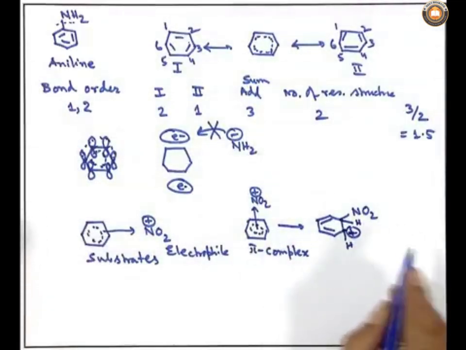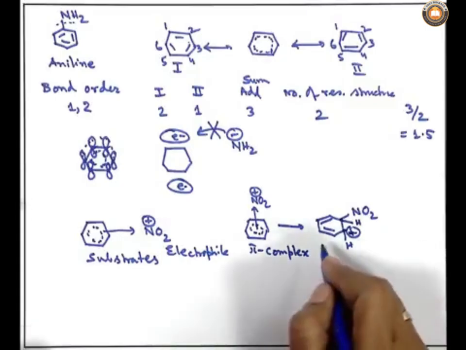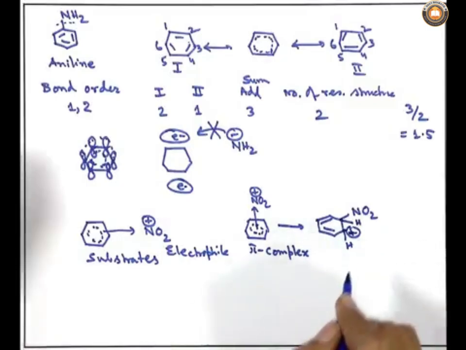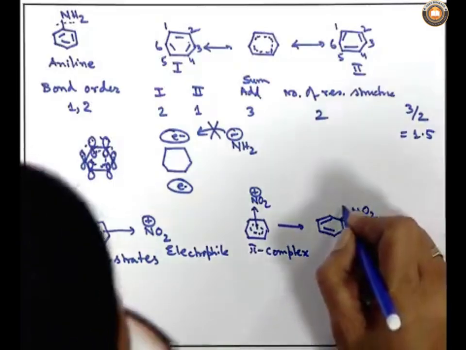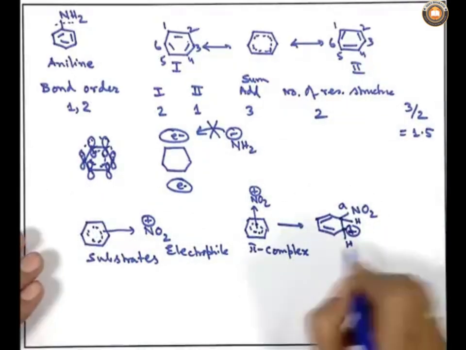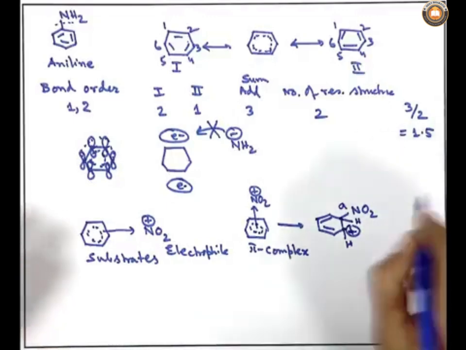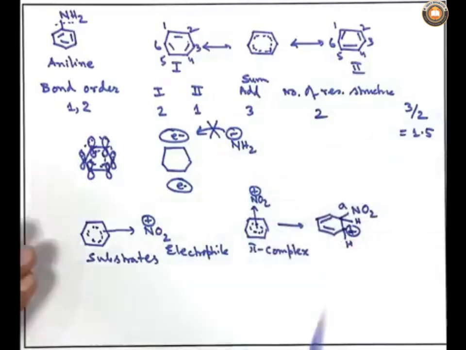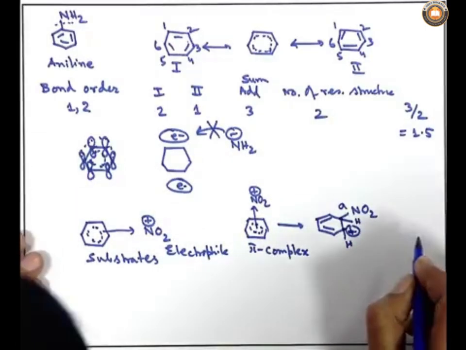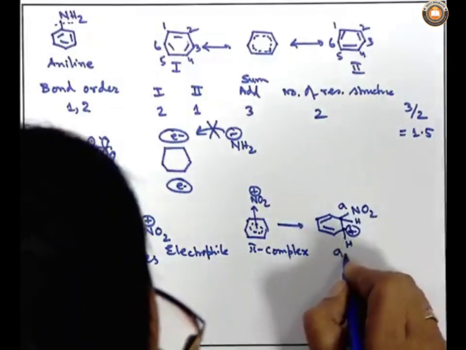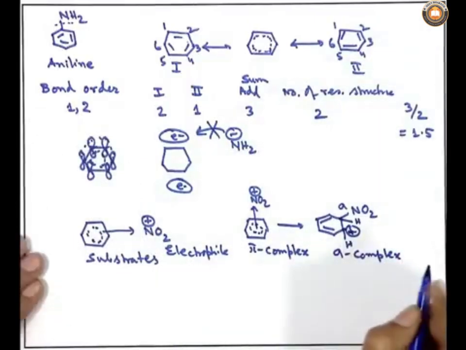So, we have got a species where the aromaticity of the benzene ring is temporarily lost. At the same time, a new sigma bond is being formed between the carbon and the NO2 group, or carbon and the nitrogen. And again it is a complex, it is not stable in that way, it is not a neutral molecule. So, this type of complex is called a sigma complex, because a sigma bond is being formed.